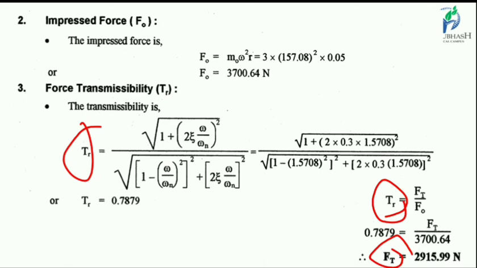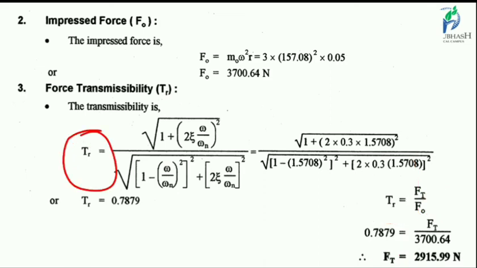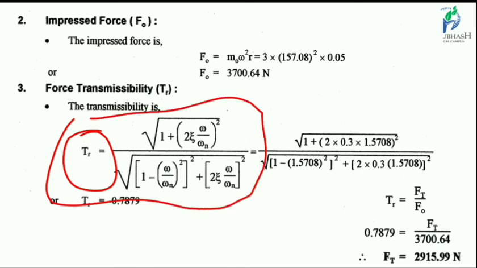So we have the value of F0, and if we find the transmissibility TR, then we can find Ft. So first we have to find TR, the force transmissibility, and we know the equation of force transmissibility, and for this equation we have all the element values: zeta, omega and omega n.